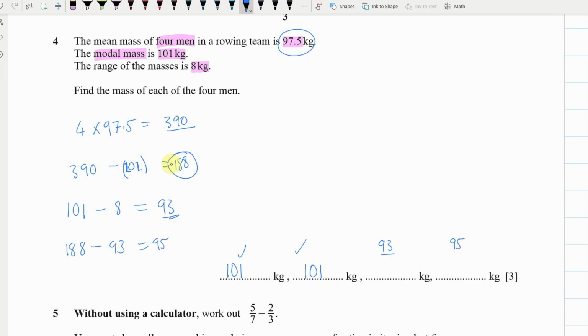So, does this fit the criteria? We've got the mean mass. Well, if we add those all together, we get 390, and so therefore we'll get this mean here. So I'm happy with that. We've got this as being a mode, and then we need a range of masses being 8, so from top to bottom, top result, bottom result, that's 8 difference. Yes, so what we've got there is perfect.